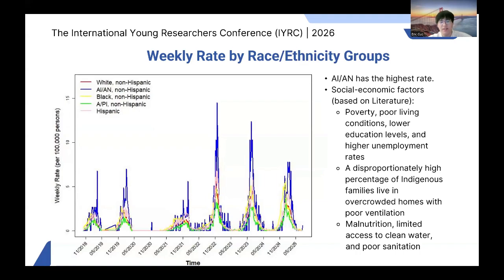Similarly, significant difference exists between race/ethnic groups in the United States. American Indians and Alaskan Natives, AI/AN, had the highest rate of hospitalization. Based on literature, indigenous populations are more likely to be displaced from their ancestral lands and face poverty, poor living conditions, and a disproportionately high percentage of indigenous families live in overcrowded housing with poor ventilation, which facilitates the spread of respiratory infections. Additional risks include malnutrition, limited access to clean water, as well as poor sanitation, further jeopardizing overall health and increasing the infection risk.